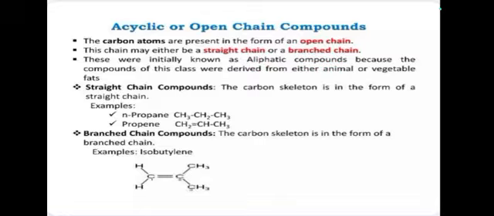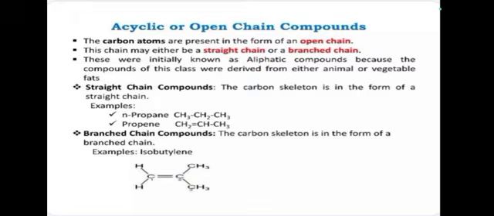This open chain compound is again classified into two types: one is straight chain compound and another one is branch chain compound. First we see the straight chain compound. An open chain compound having no side chain is called a straight chain compound.